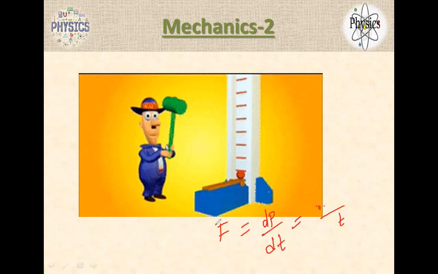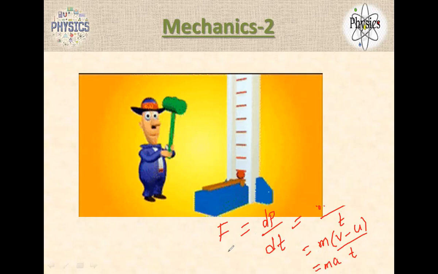So here you can also write this as, if you take m common, v minus u by t. So this is equal to ma, right? Is it clear?